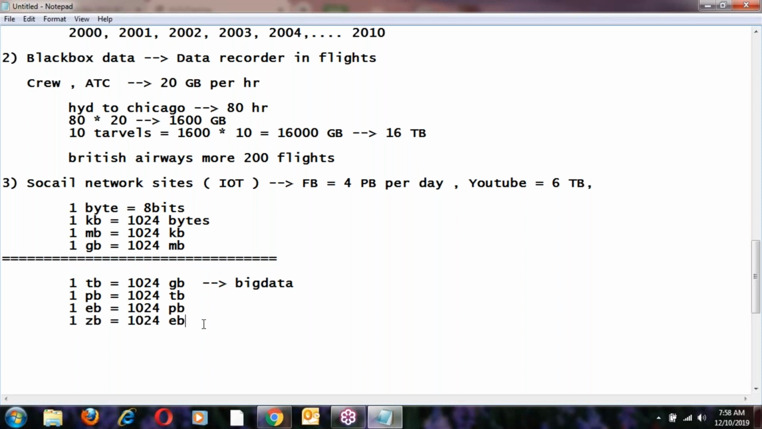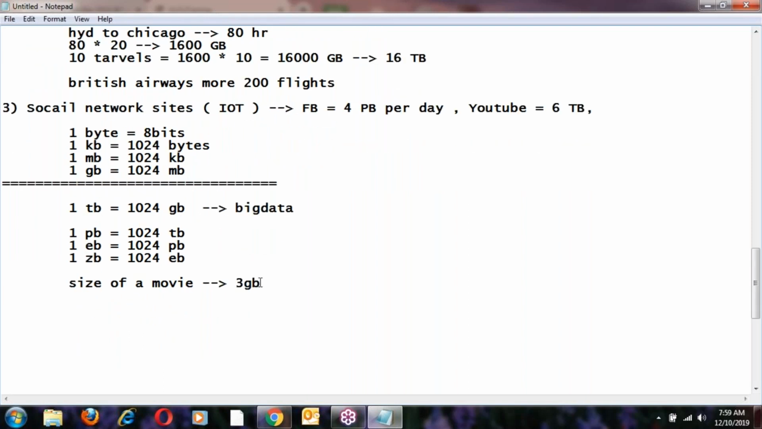1 terabyte means how much data? Let us see an example. Take a movie. What is the size of a movie? The size of one movie is maximum 3 GB. So 1 terabyte is equal to how many movies? Here the size of a movie is 3 GB.